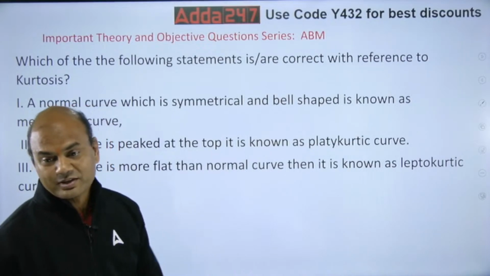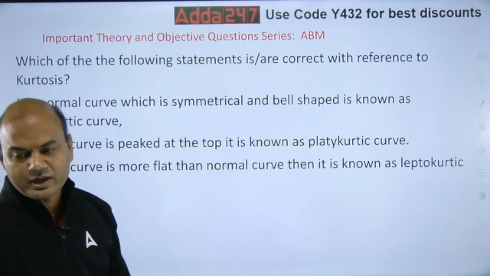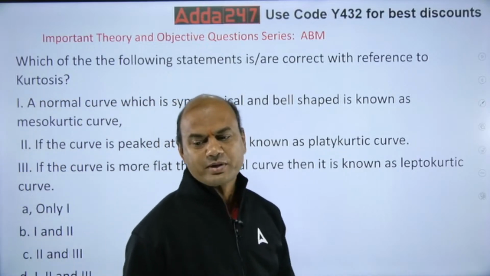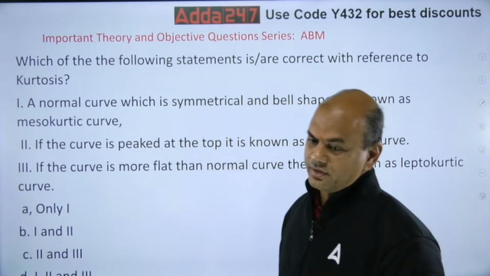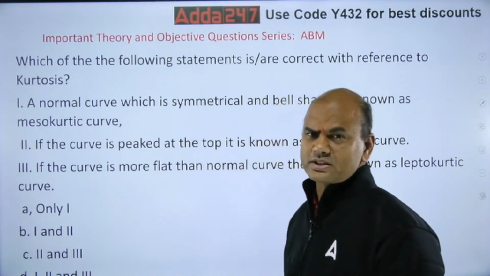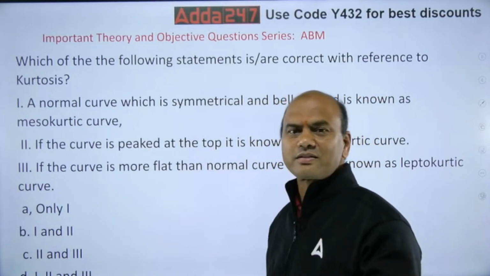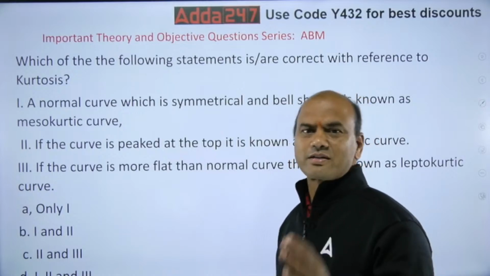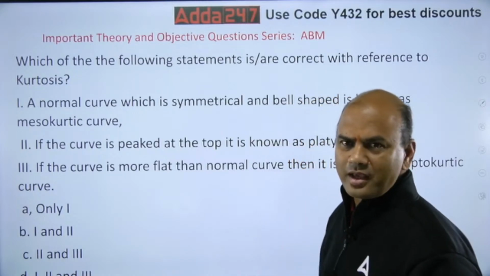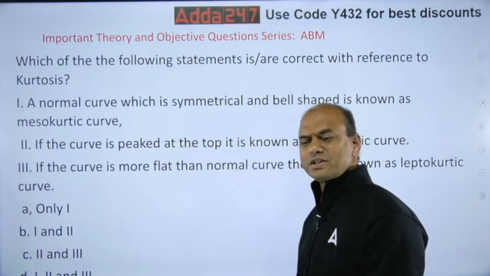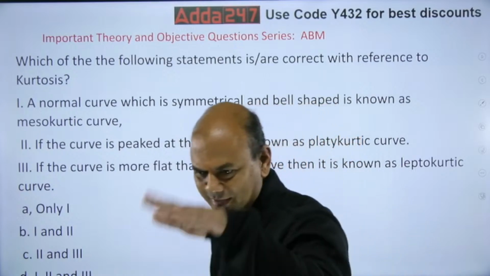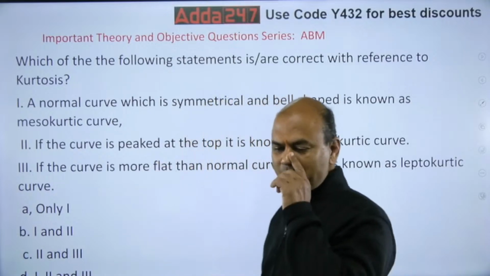So let's start. First question. Which of the following statements is correct with reference to kurtosis? Which of them is correct regarding kurtosis? First ball only a sixer. Simple. MS Dhoni or Sachin Tendulkar, Virender Sehwag. First ball six, over the boundary.